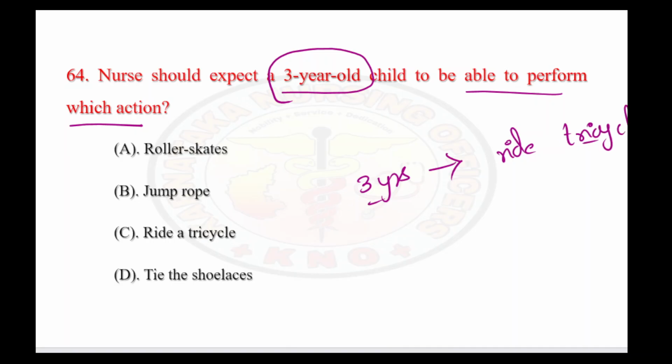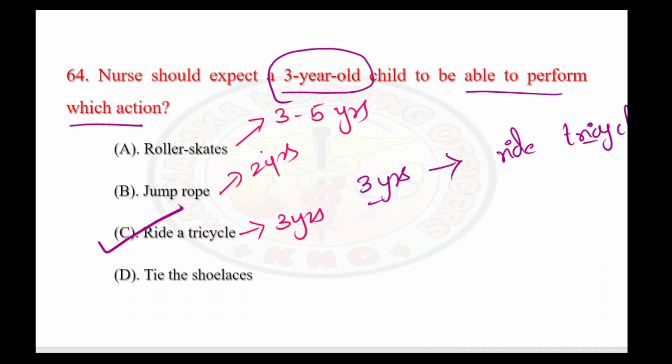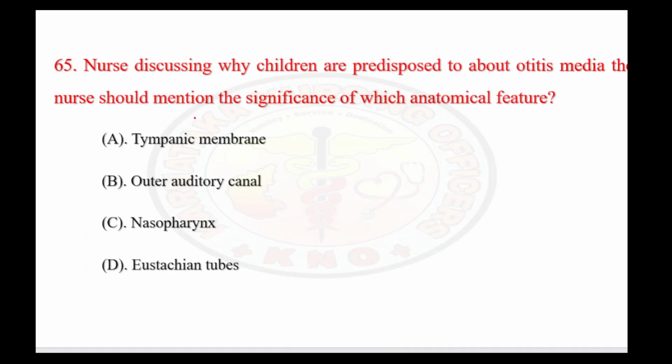Tricycle, 3 and 3. Okay. Generally, jumping rope and all is seen at 2 years. Riding tricycle at 3 years. Skating will be around 3 to 5 years of age, and tying shoelace will be around 6 years. So the right answer is at 3 years of age, the child should be able to ride a tricycle. Answer is C. So let's see the next question.